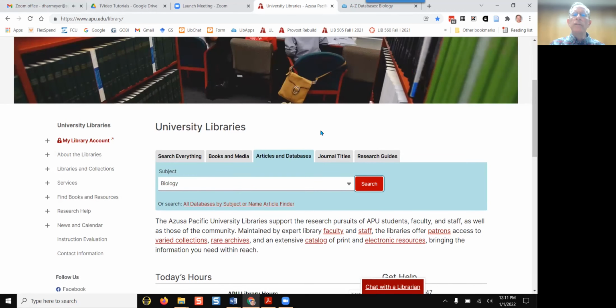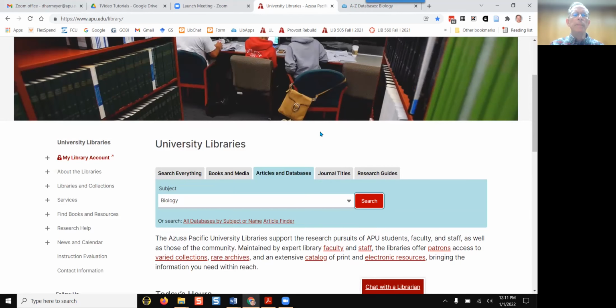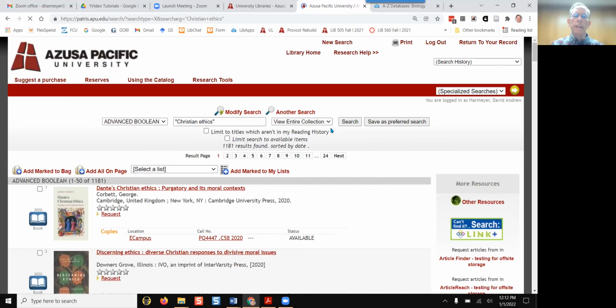Finally, you can access full-text eBooks on your topic by clicking on Books and Media, typing in your topic, click Search. On the next page, limit by clicking on View Entire Collection and clicking on eBooks, then click Search.